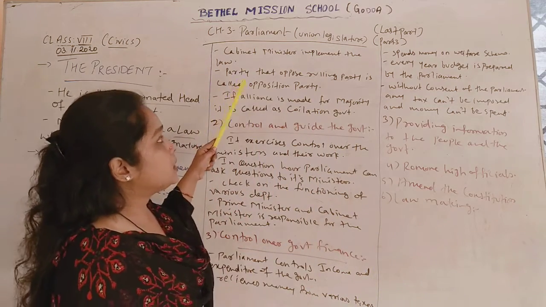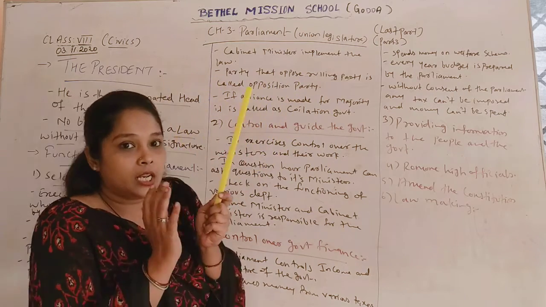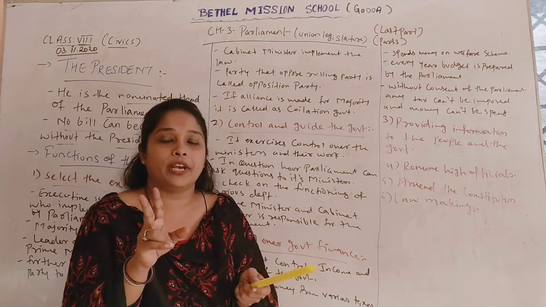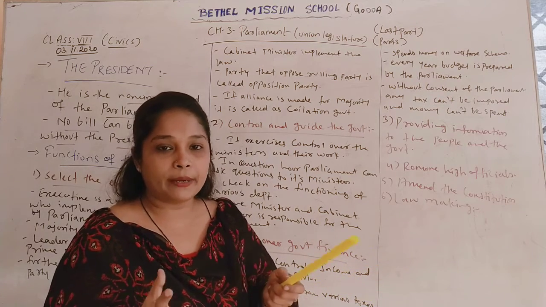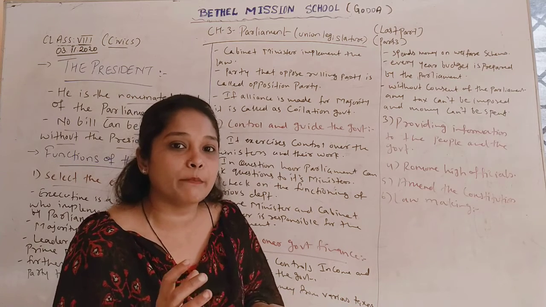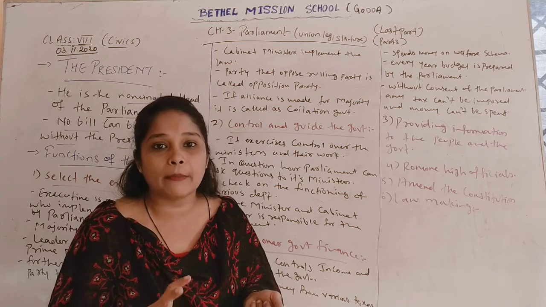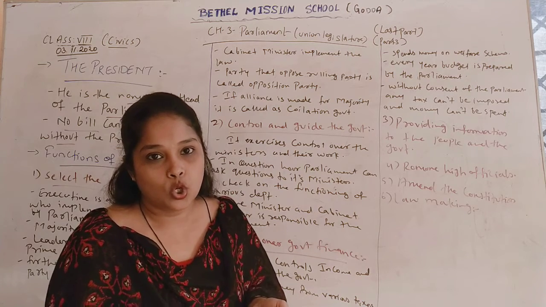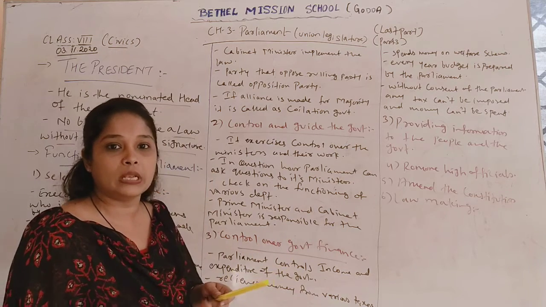Now these cabinet ministers are there to implement the laws. Now in a parliament we have two different parties. One is the majority party, which is the ruling party, which gets the majority of votes in the election. Another is a party that gets fewer votes, but their members are also there in parliament because some seats are with them also. So they are called the opposition party because they always oppose the ruling party.